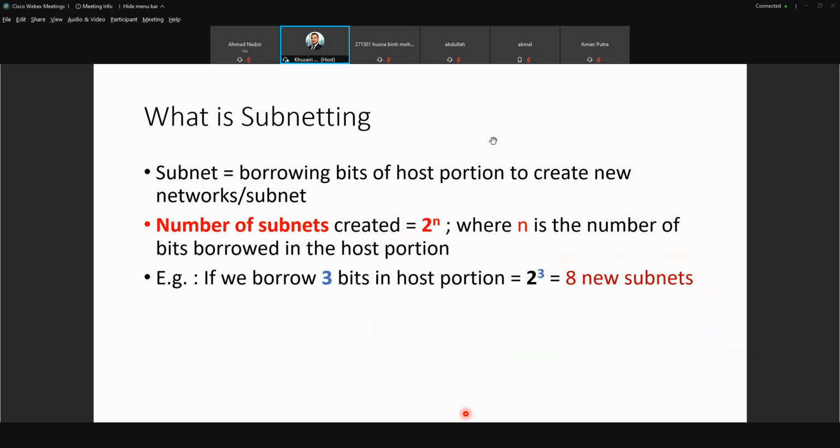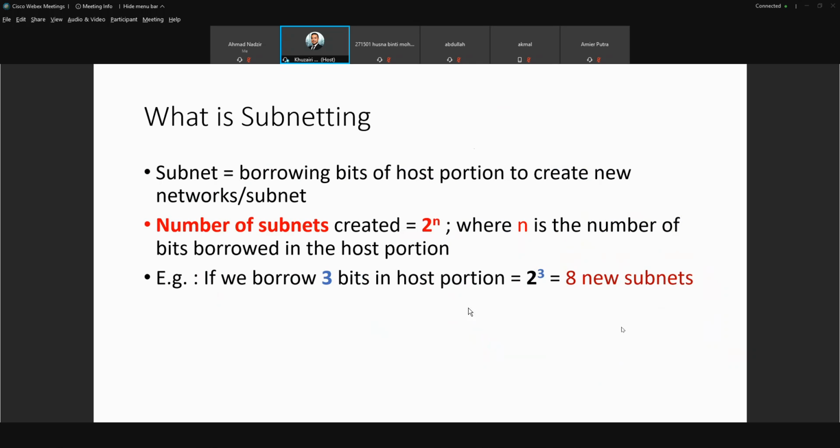Now, what is subnetting? Just now I explained in general terms. You want to create a new network from one network; you want to split the network into several sub-networks. That is subnetting. How to do that is that subnetting is borrowing bits of the host portion to create new networks or subnets. You know that in IP version 4 we have a network portion and host portion.